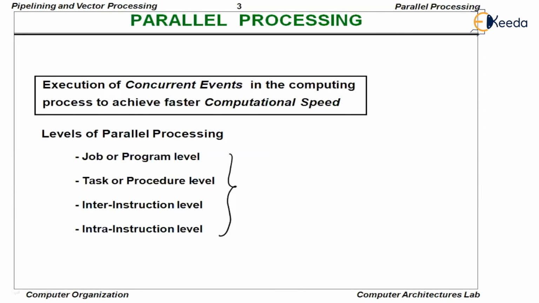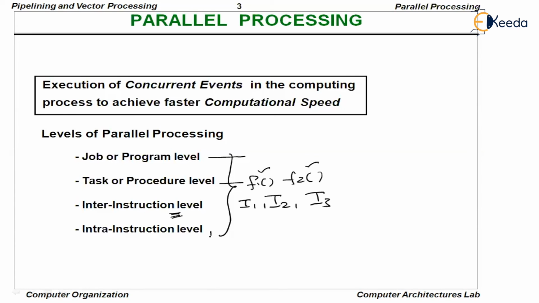There is a hierarchy. First you talk about program level parallelism. All the programs are loaded in parallel in the main memory and they are getting executed. Then task or procedure level. In a program, there will be several procedures. What if each of these procedures could execute in parallel? Then inter-instruction level. In a program, there are several instructions. What if we are able to execute all the instructions in parallel to each other?